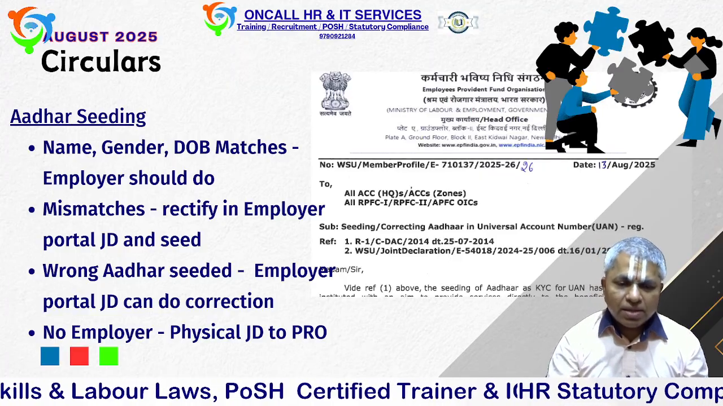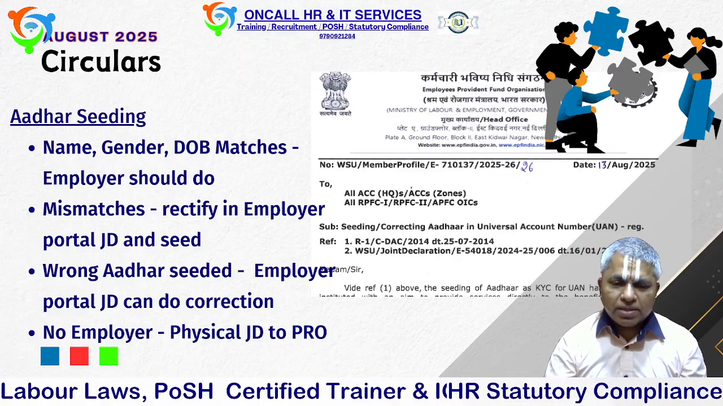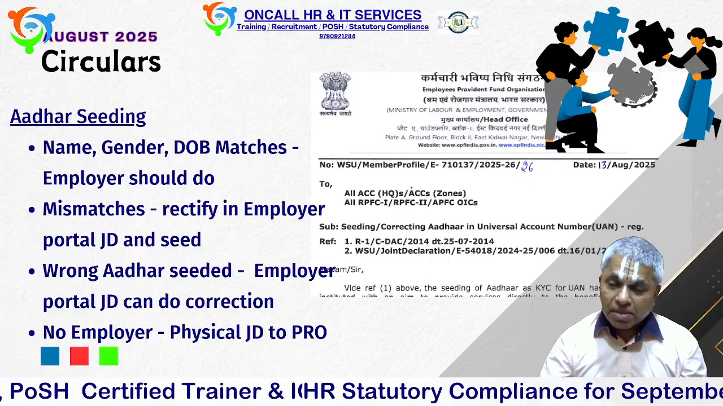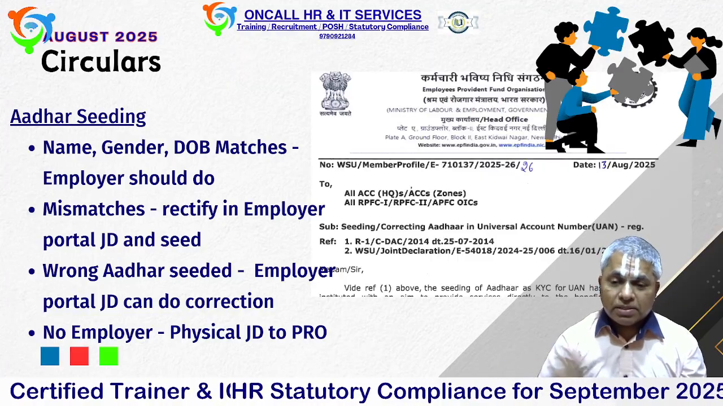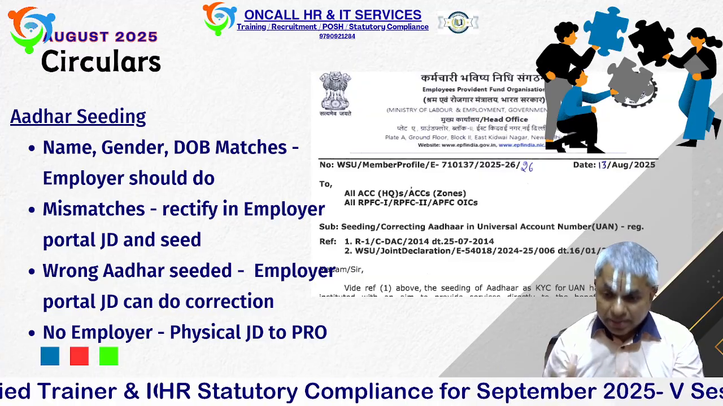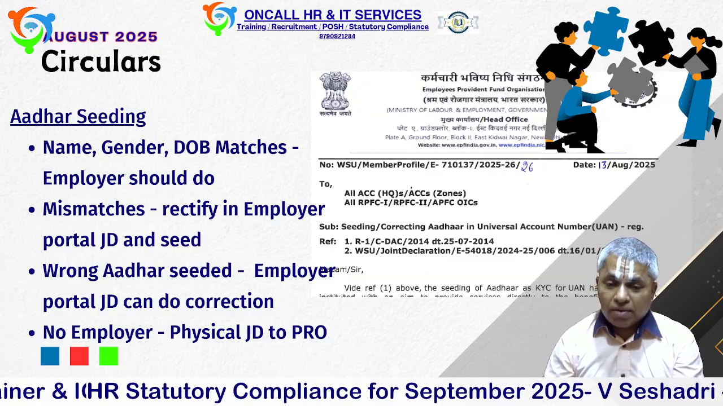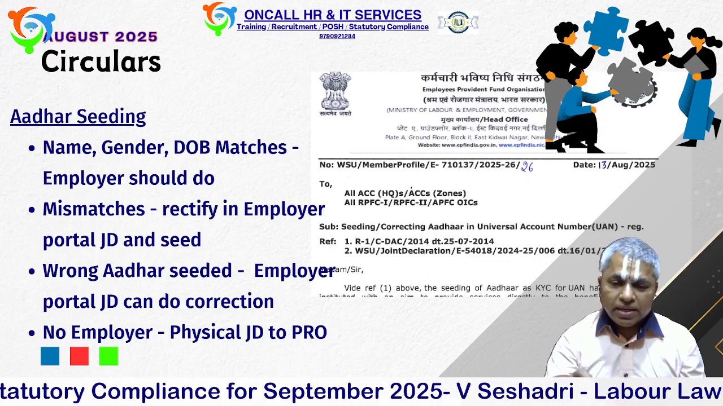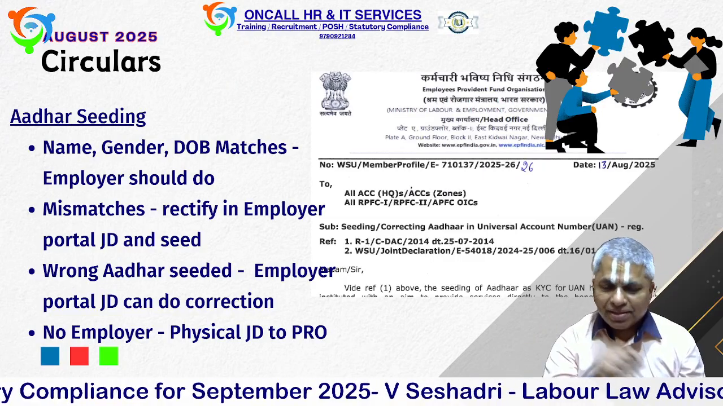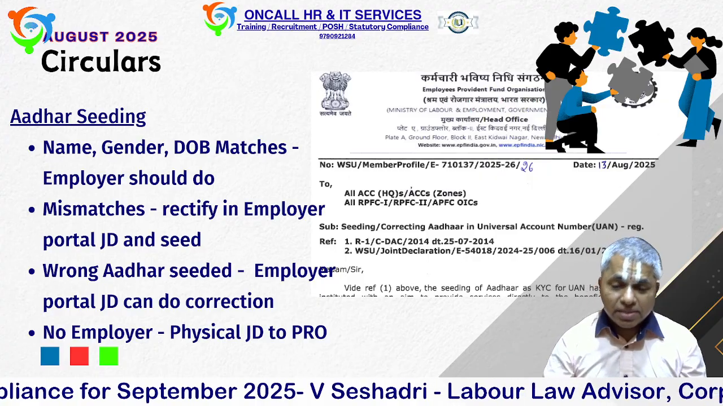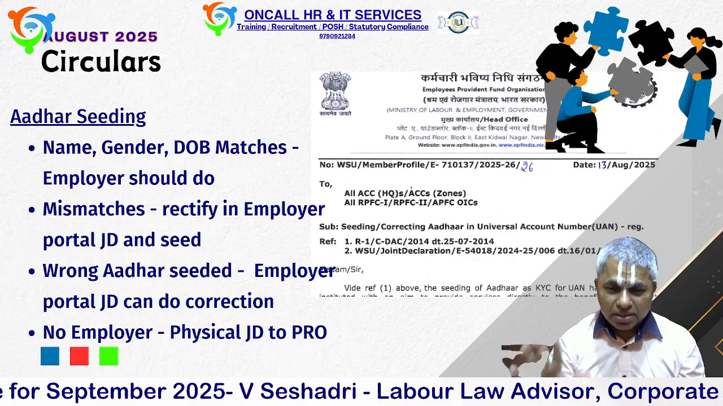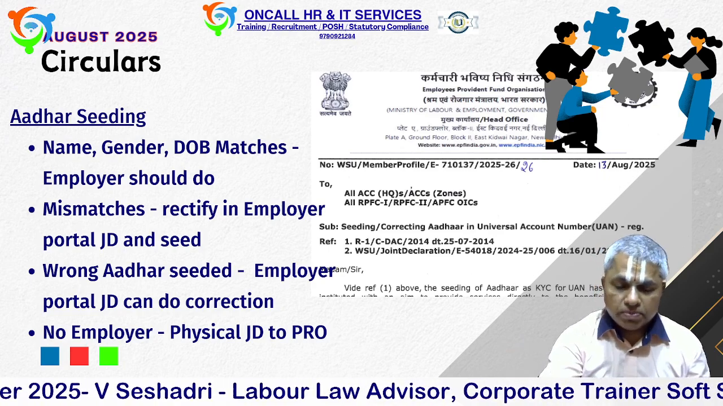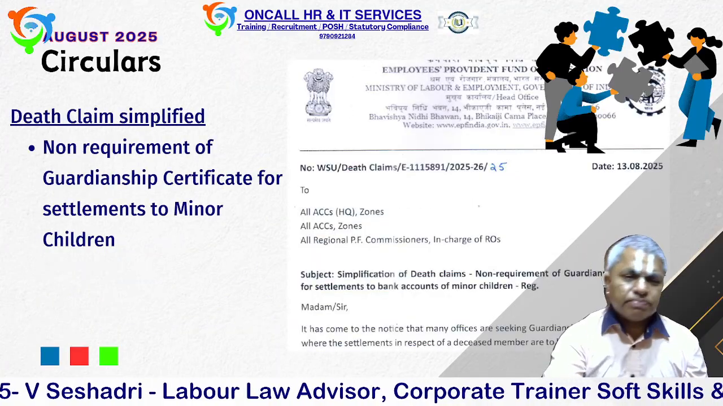As well as when Aadhaar is wrongly seeded for any employee, I have seen many cases like that, where somebody's Aadhaar was linked to a particular person. Any wrong Aadhaar seeding you can also correct through joint declaration. In the joint declaration you have to mention which one is the correct Aadhaar, and through that you can finish it. In case some employees have left the organization but their Aadhaar is not seeded, they can submit the physical joint declaration form to the PRO. These are all the things given in this circular.